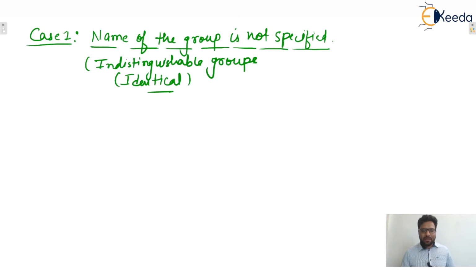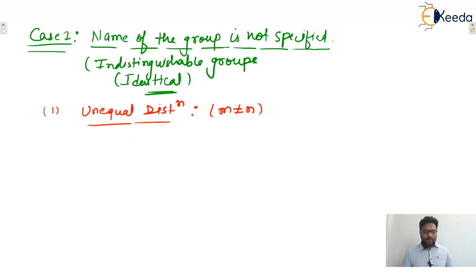Identical groups means we cannot differentiate among the groups. Which group is which one? Okay, so first one, in case one, I'm writing the first part. That is unequal distribution. Unequal distribution means we can say that m is not equal to n. Then the formula will be: the total number of ways will be (m plus n) whole factorial divided by m factorial into n factorial.